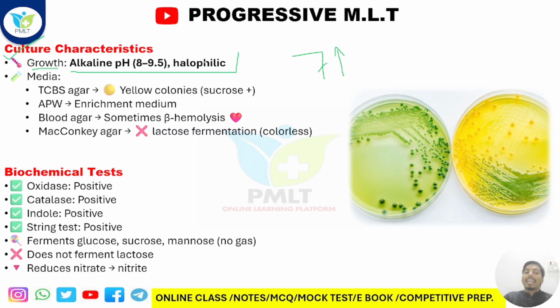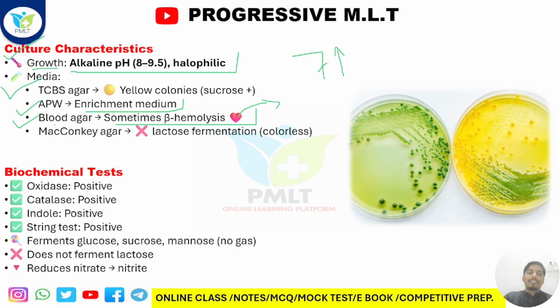After that, they are halophilic. After that, the media is TCBS agar. Please keep in mind that TCBS agar. After that, APW is also one type of enrichment medium, so that they help to grow Vibrio cholerae and inhibit other types of bacteria. Got it? They basically help to grow the desired bacteria and inhibit the other bacteria. After that, on blood agar, sometimes they show beta hemolysis. Beta hemolysis, they are red in color.